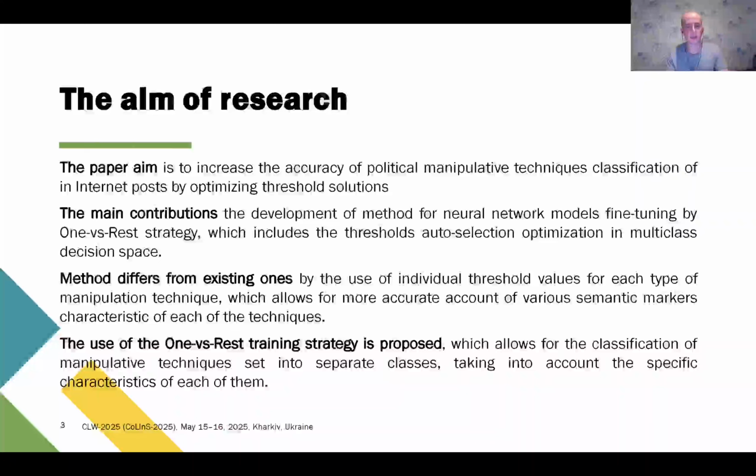The method differs from the existing ones by the use of individual threshold values for each type of manipulation technique, which allows for a more accurate account of various semantic markers characteristic of each of the techniques. The use of one versus rest training strategy is proposed, which allows for the classification of manipulation techniques set into separate classes, taking into account specific characteristics of each of them.